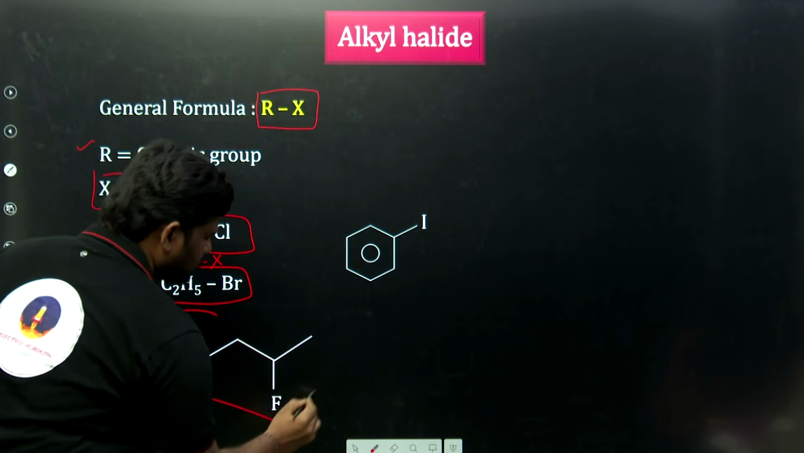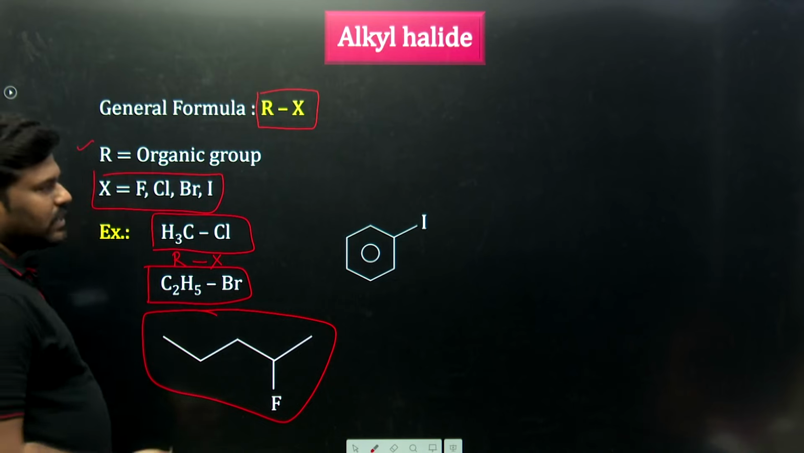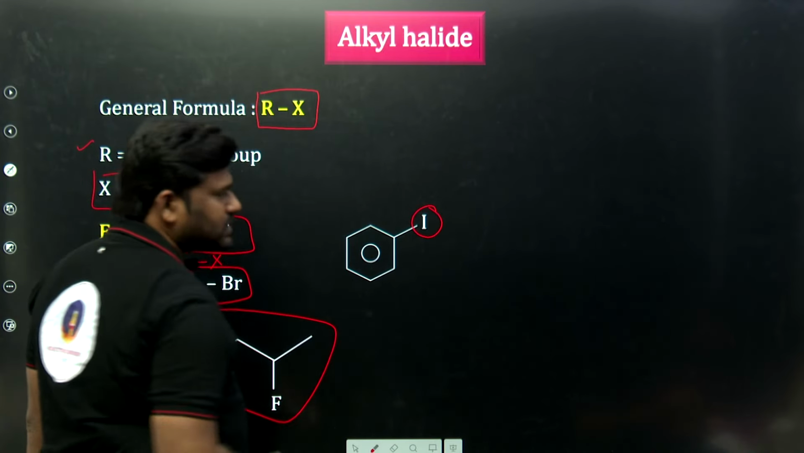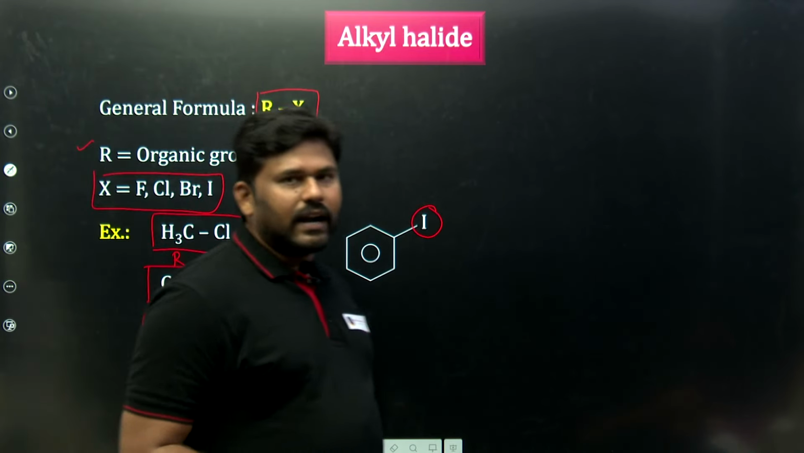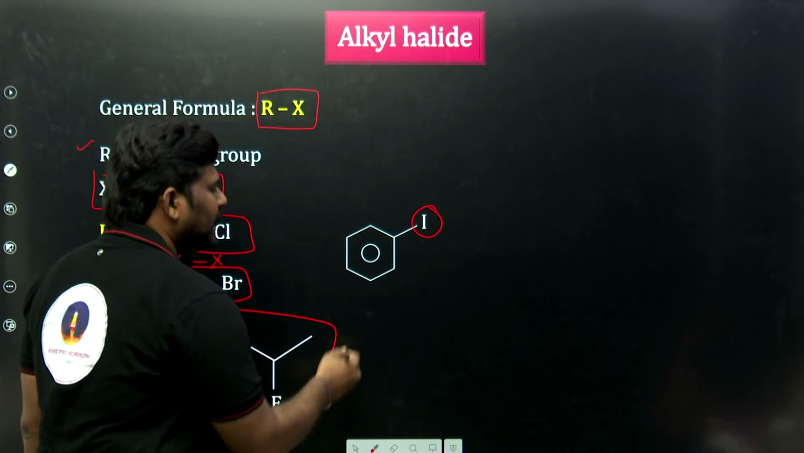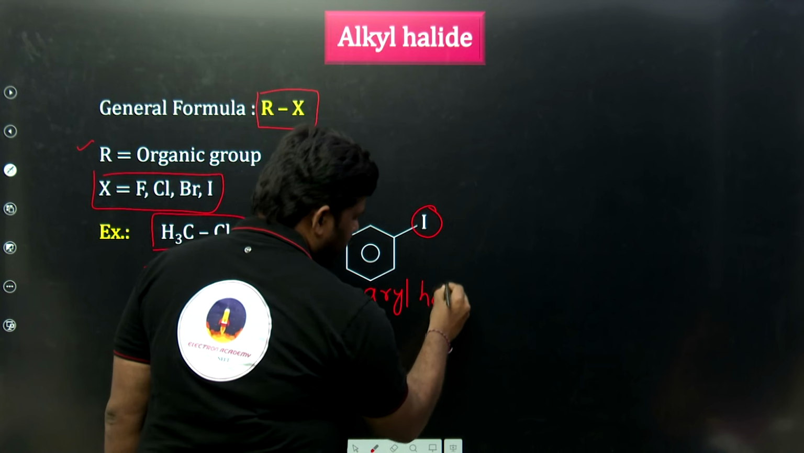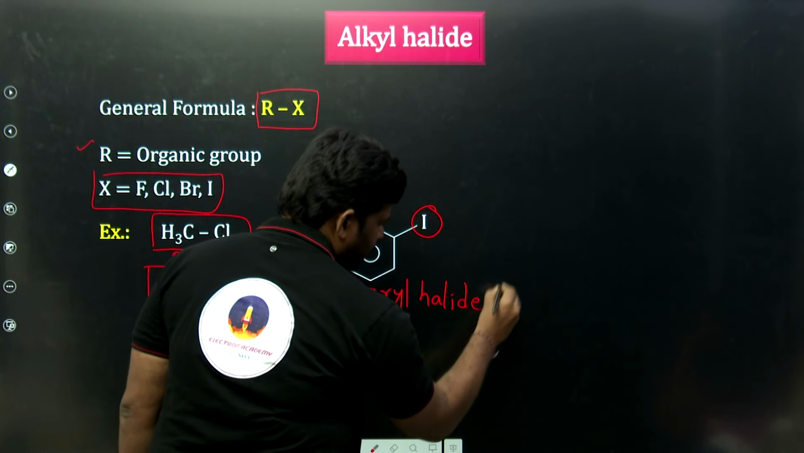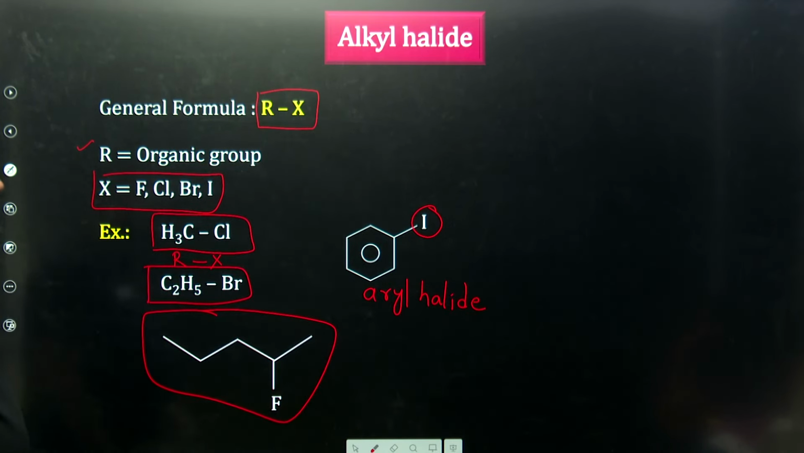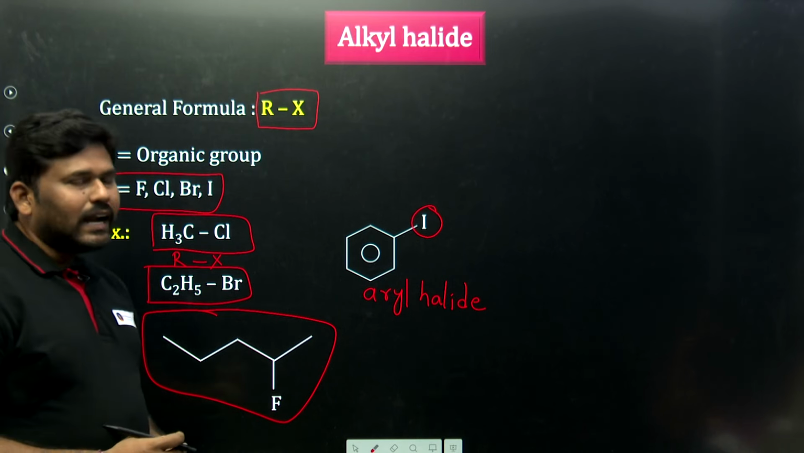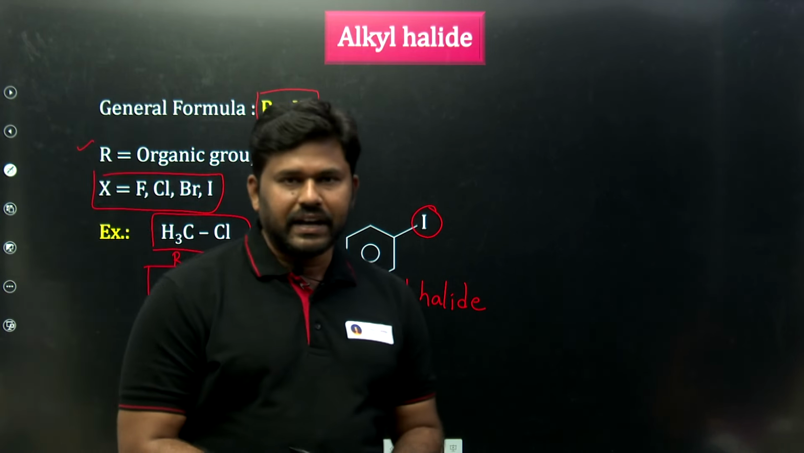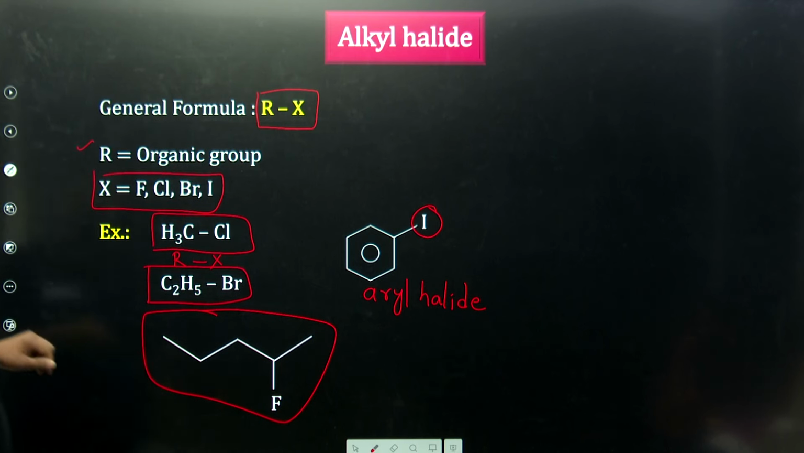Or this one with fluorine and single bonds, and a benzene ring with iodine, is also an example. It is actually called an aryl halide. Aryl means ring. So what is this? Aryl halide. So these are called alkyl and aryl halides, halogen containing compounds.